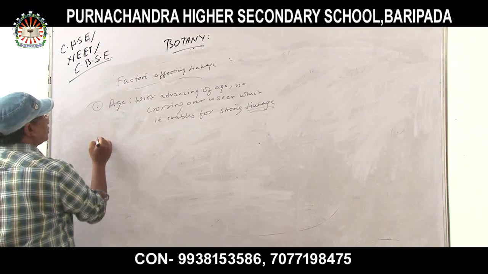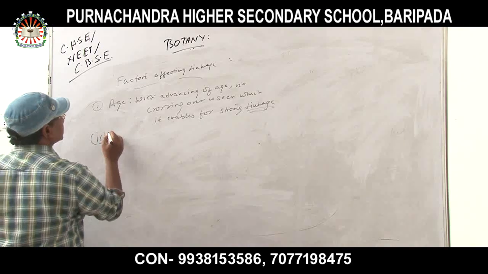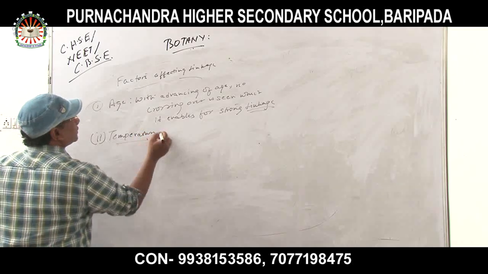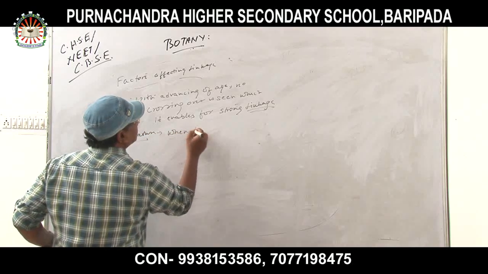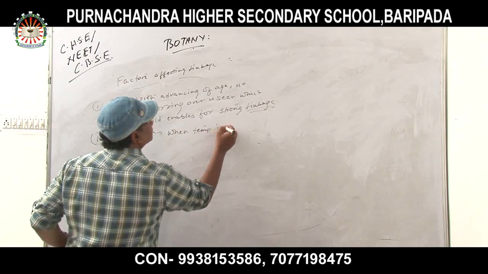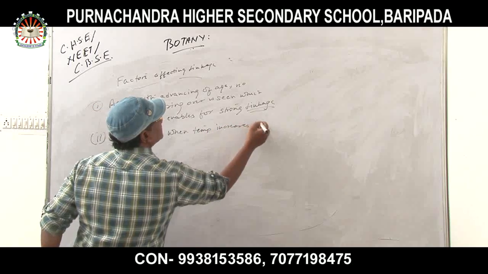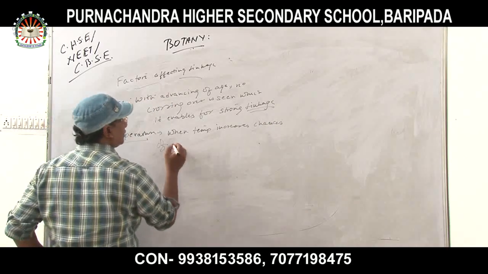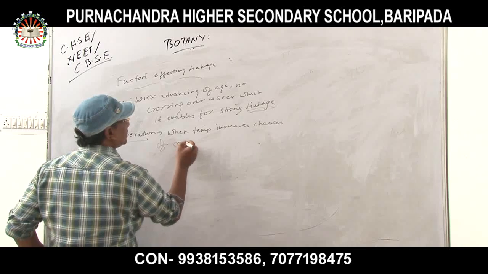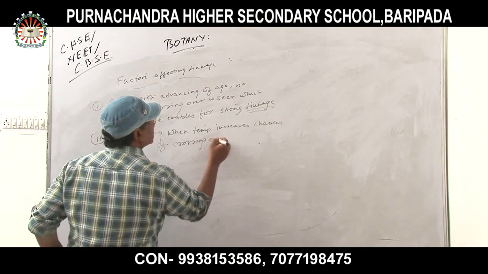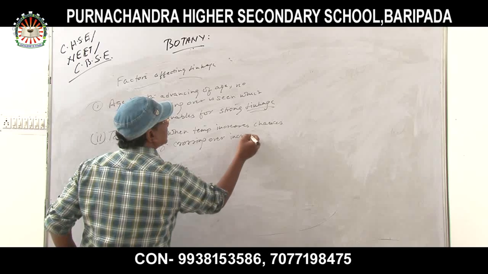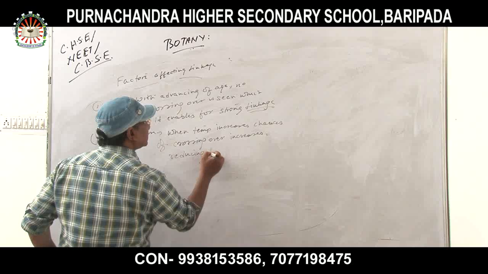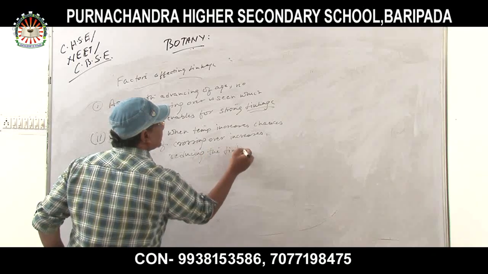Number 2, temperature. When temperature increases, chances of crossing over increase, reducing the linkage.